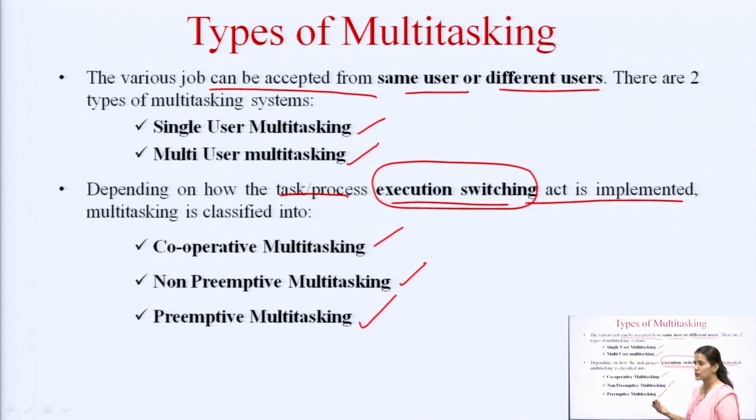In preemptive multitasking, there are certain algorithms based on which the CPU is freed prior to the completion of the task. Even if the task is not completed, there are certain algorithms which will make the CPU free in between, so that some other tasks can take hold of it and use it. So, depending upon the switching process and the execution switching process, they are categorized. In further lectures we will see what these categories are: cooperative, non-preemptive and preemptive multitasking.